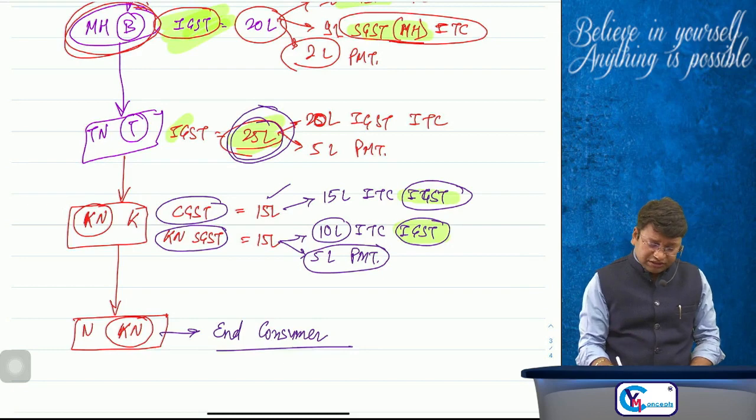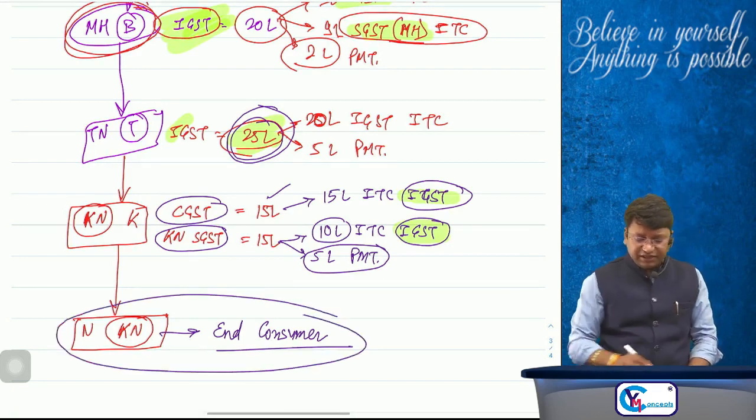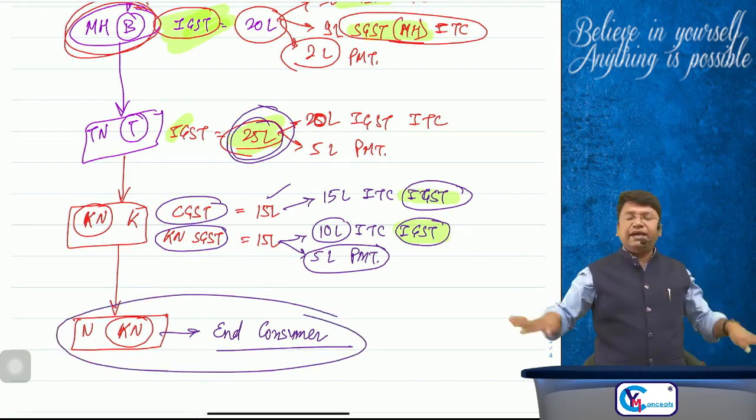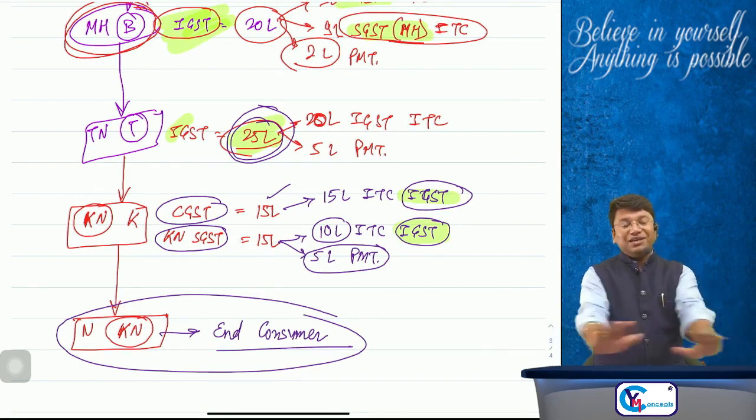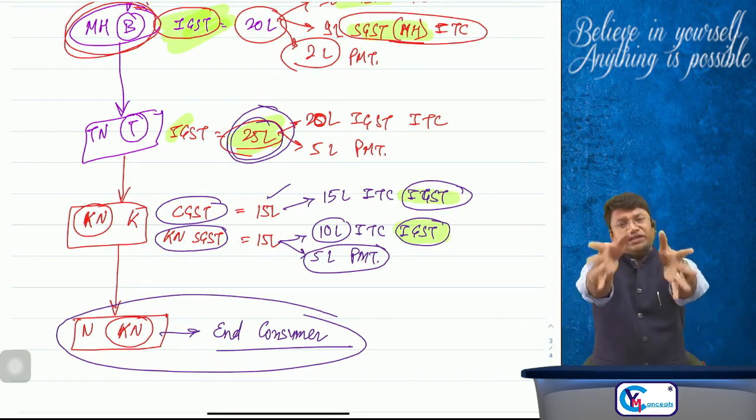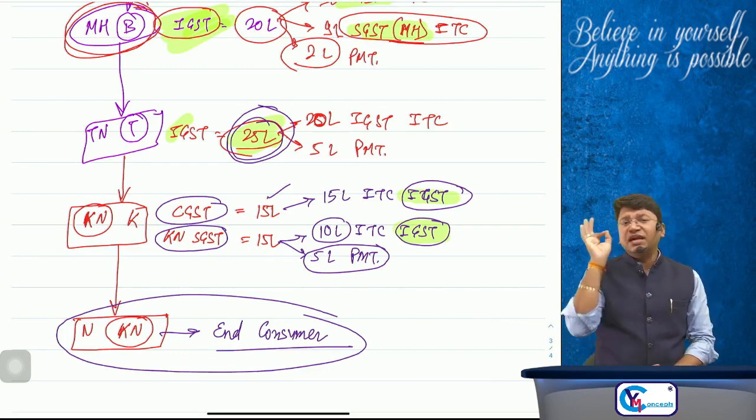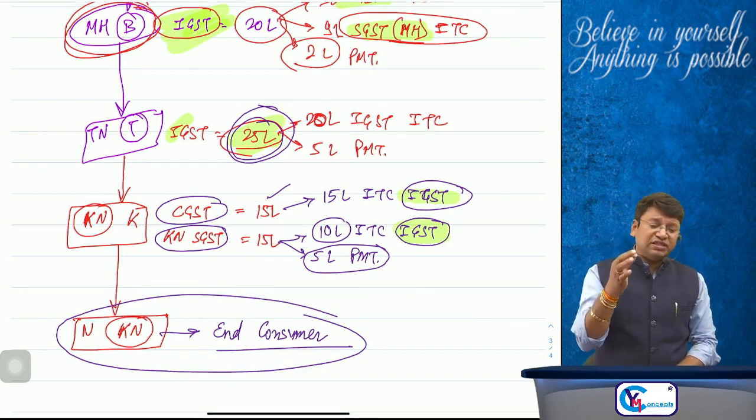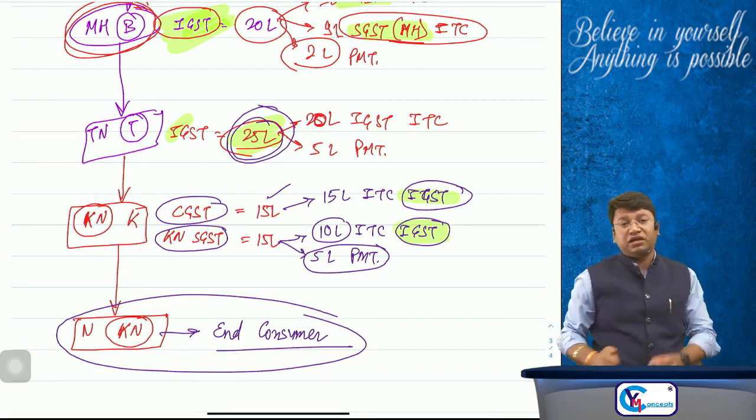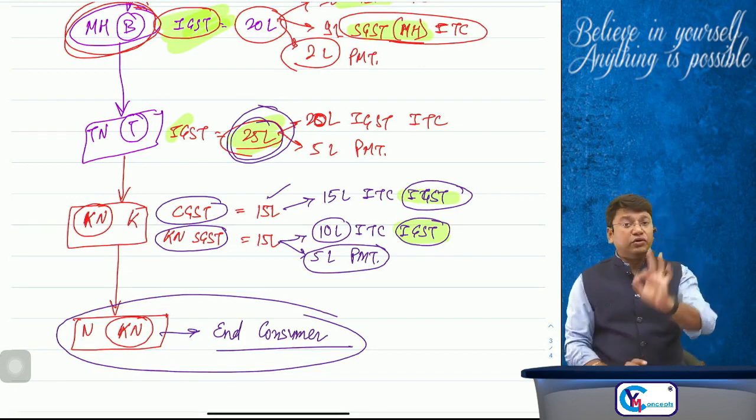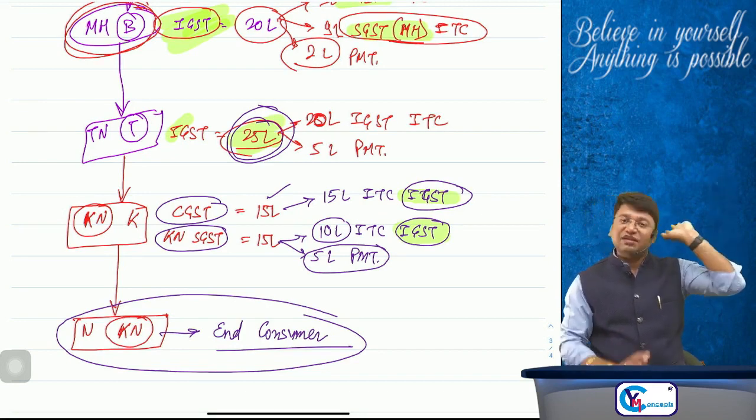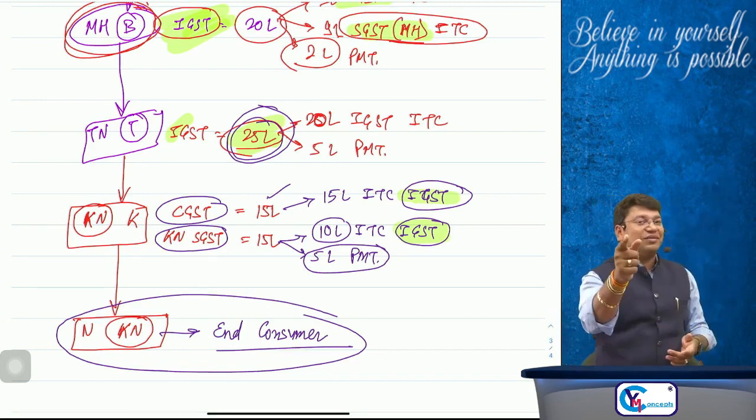And suppose this chain ends here and Mr. N of Karnataka is the end consumer. That's it. Transactions are over. So ultimately, who got the revenue? Tell me. Sir, ultimately, when the goods or services reached the end consumer, total tax was 30 lakhs. Out of 30 lakhs, 50% went to the central government. Done. And 50% went to which state government?